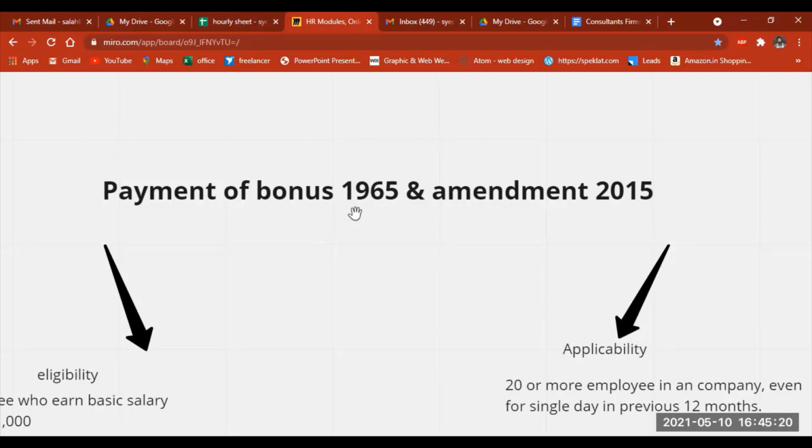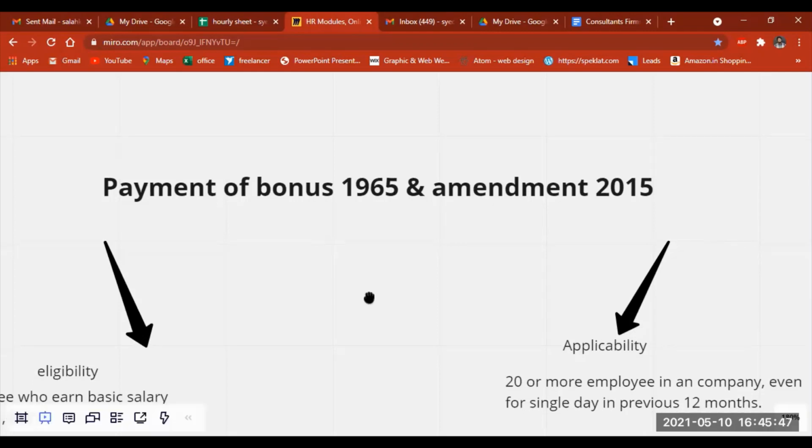In general, you need to understand that bonus means extra. When you get something extra, you share it with your employees. You get some profit, and that profit you share with your employees. So this act has been established.